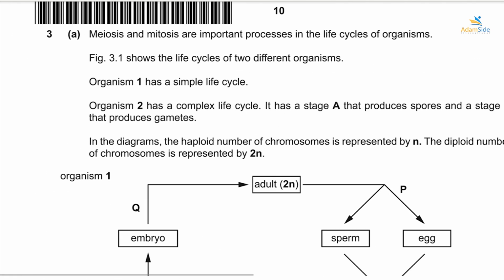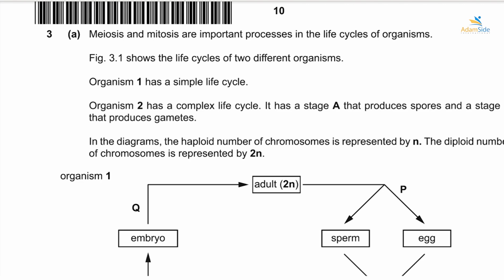It says here, meiosis and mitosis are important processes in life cycles of organisms. Figure 3.1 shows the life cycles of two different organisms. Organism 1 has a simple life cycle. Organism 2 has a complex life cycle. It has stage A that produces spores and stage B that produces gametes.